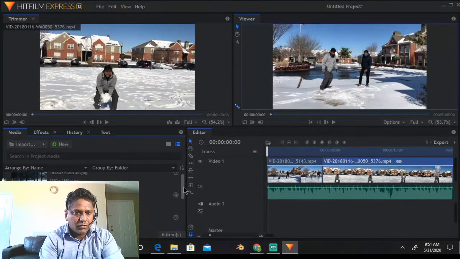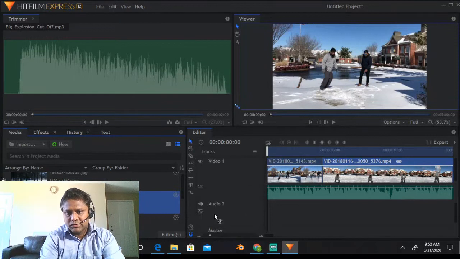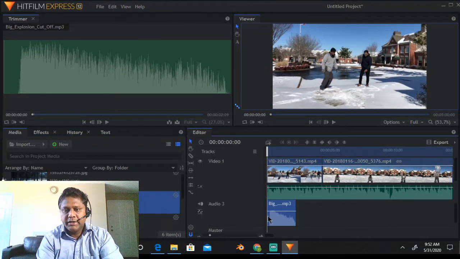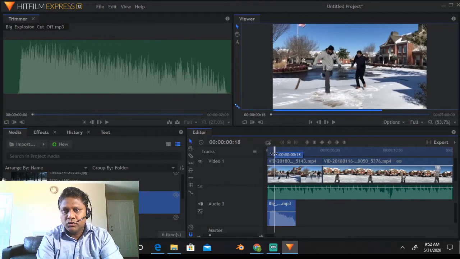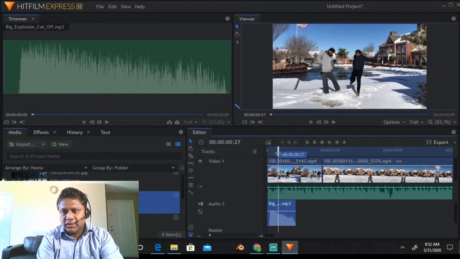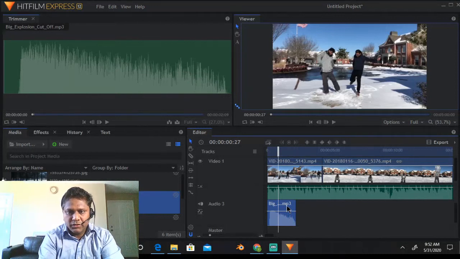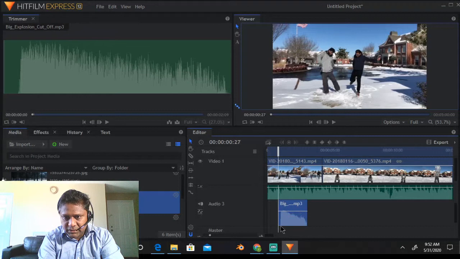Okay, so now we have a third audio track, and let me pull in another audio file, big explosion. Let me put it here, right? What I'm trying to do is, when we are kicking the snow, I want an explosion sound to come. So at this point of time, the explosion sound should come. Let me select this audio and drag it, right? You can see there's some gap here, so let's adjust it so that it comes in line with the kick. All right, here we go.